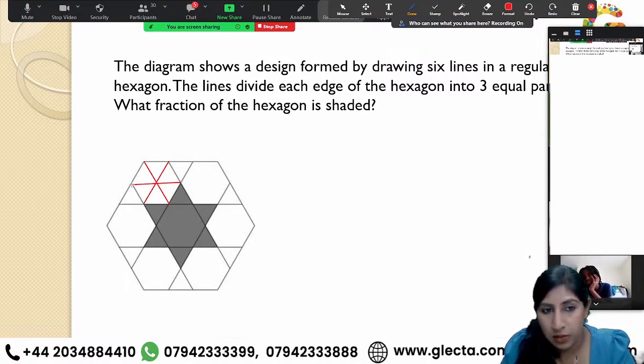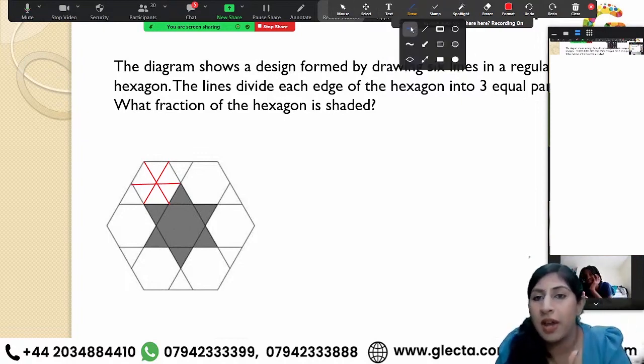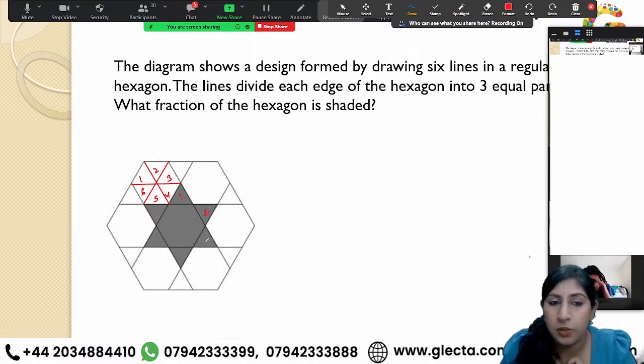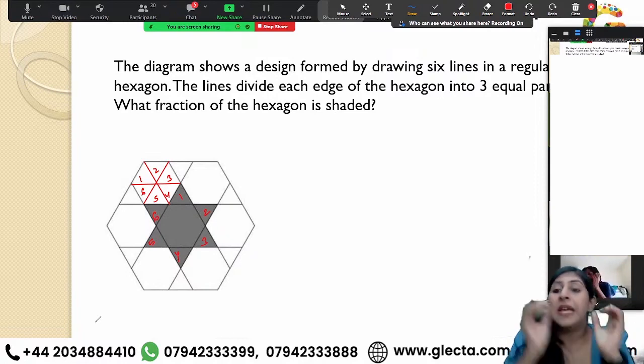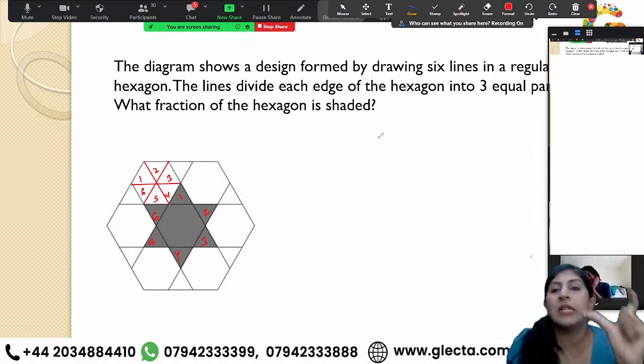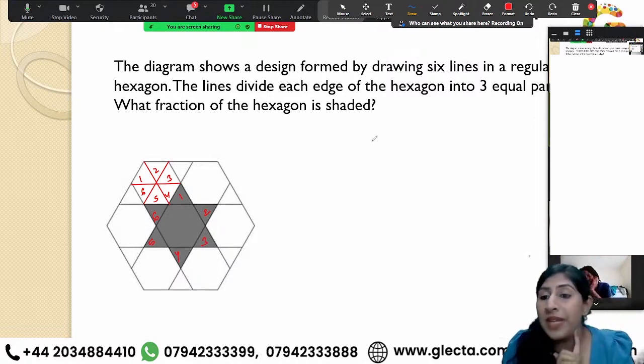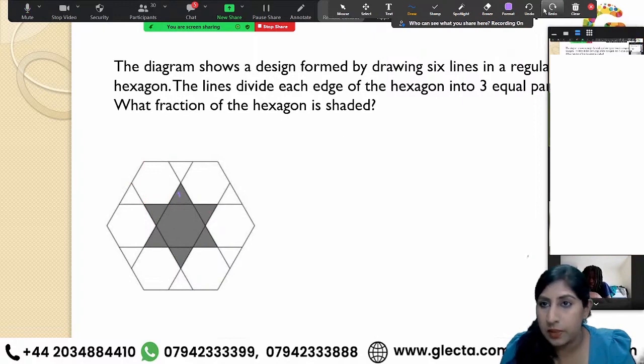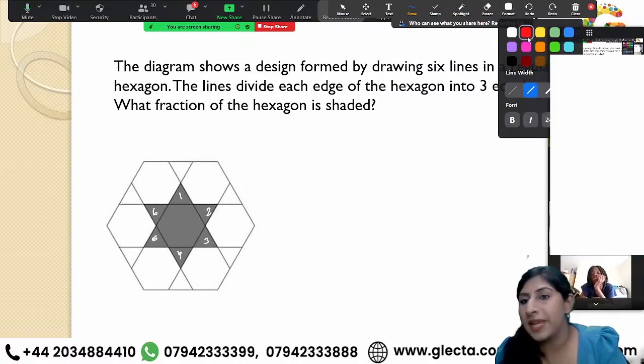So in one hexagon, you see, there are six triangles that are made. One, two, three, four, five, six. So how many triangles do I have? Six triangles, right? This means that all these six triangles combined together make how many hexagons? One hexagon. I'm marking them again over here: one, two, three, four, five, six. These are my six triangles making one hexagon.